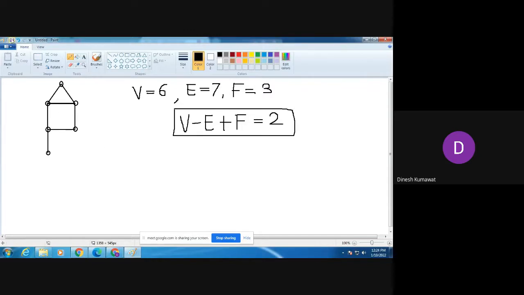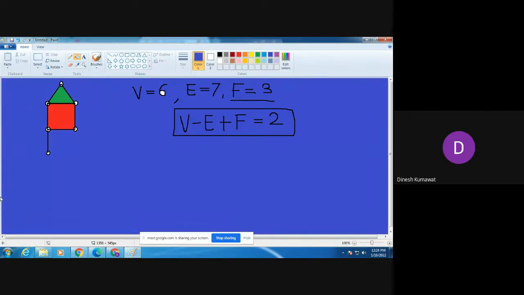According to this, we have 3 faces for this graph. Now let us count the degree of each face. Let me first mark these faces. This is my first face, this is my second face, and this is my third face.